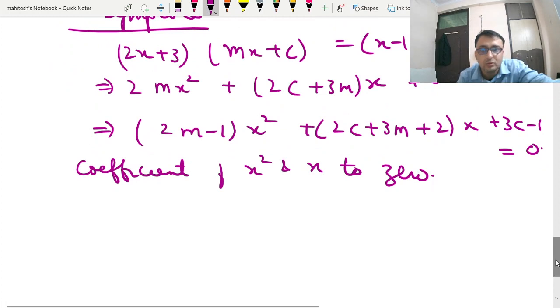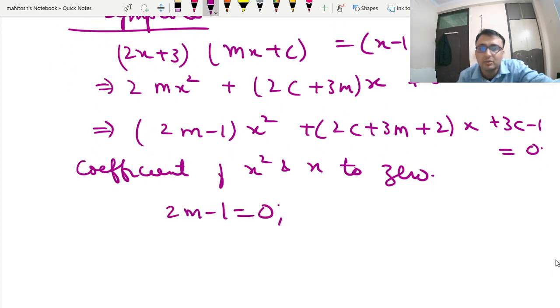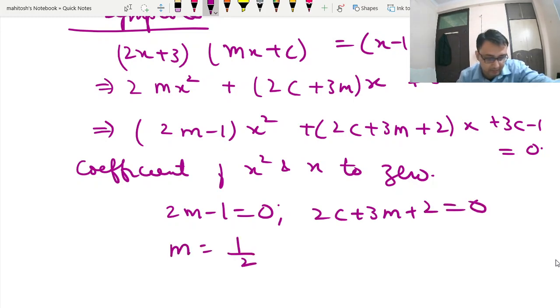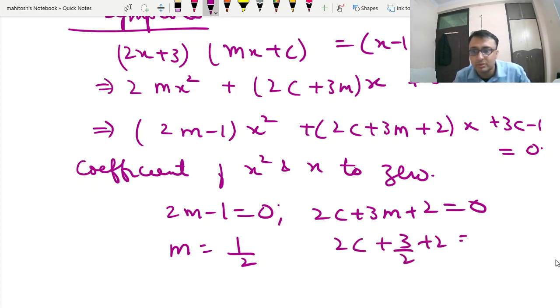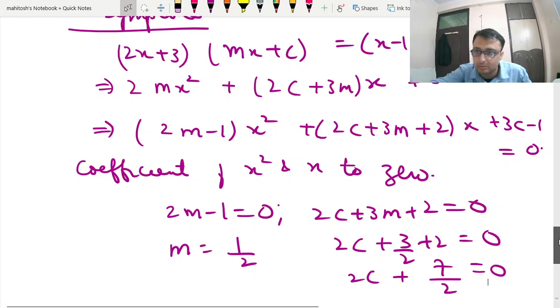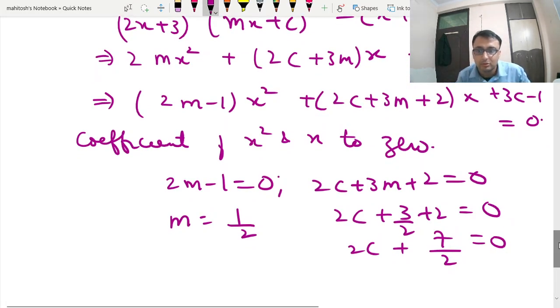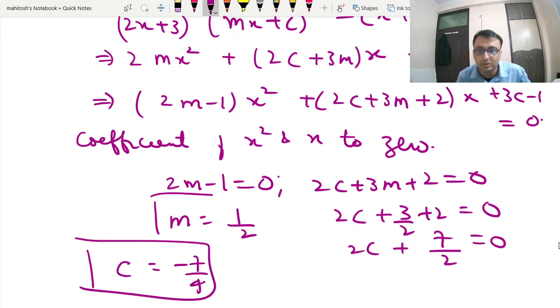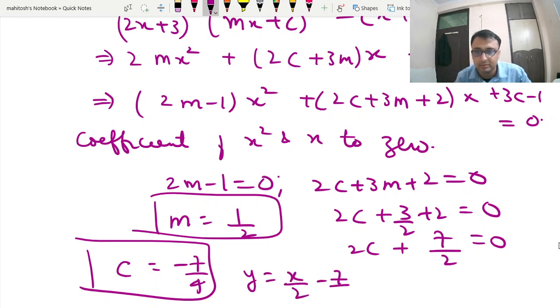So 2m minus 1 is equal to 0, 2c plus 3m plus 2 is equal to 0. So m is nothing but half. Now 2c plus 3 by 2 plus 2 is equal to 0. So 2c plus 7 by 2 is equal to 0. So c we get minus 7 by 4. So this is your slant asymptote, y equals x by 2 minus 7 by 4.